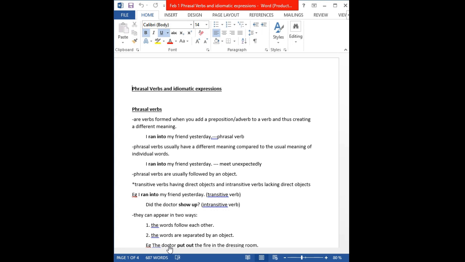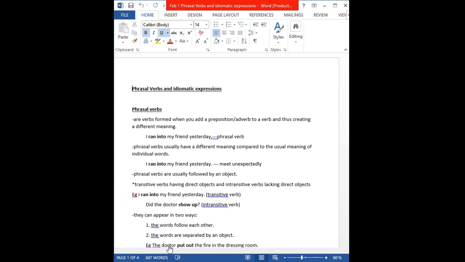We said that transitive verbs are verbs that act directly on objects. For example, you can say the teacher ate the food. Ate is a transitive verb because now the food has been subjected to the direct action of being eaten.